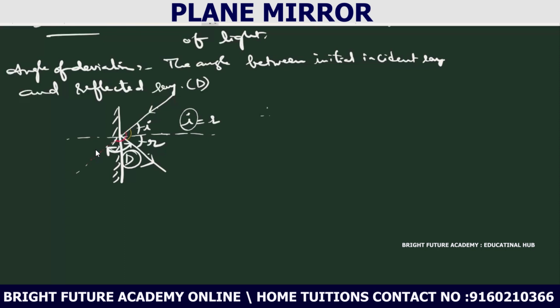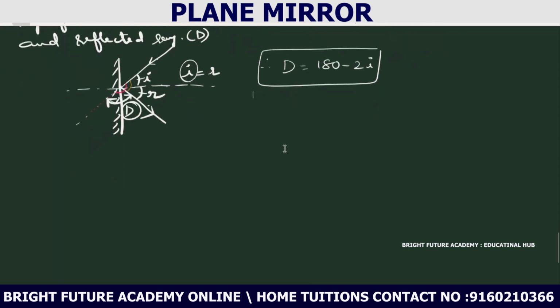So the angle of deviation D is equal to 180 minus 2i or 2r, anything you can say. This is the deviation produced by a plane mirror: 180 minus 2i. What is i here? i is the angle of incidence.